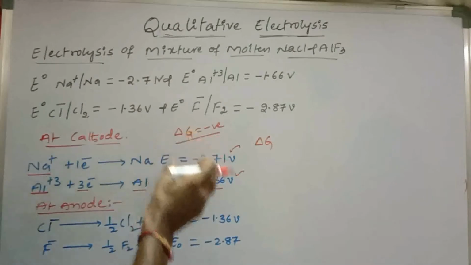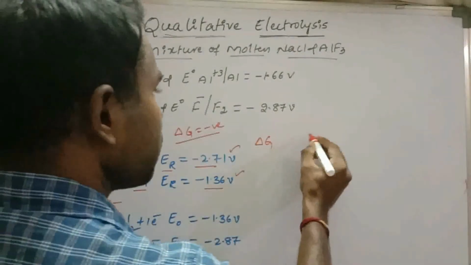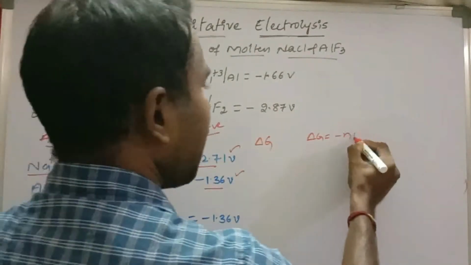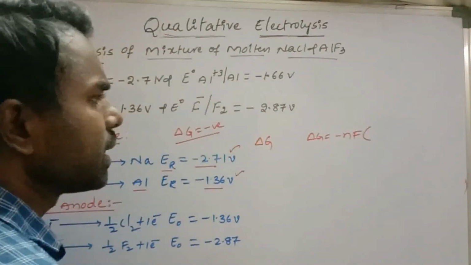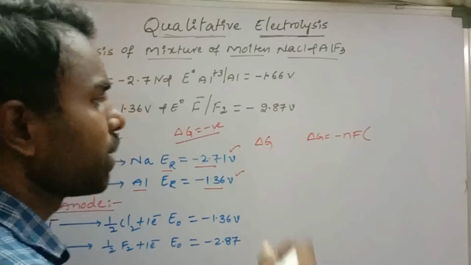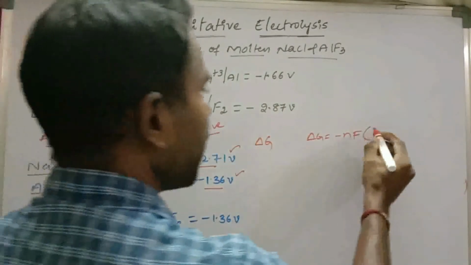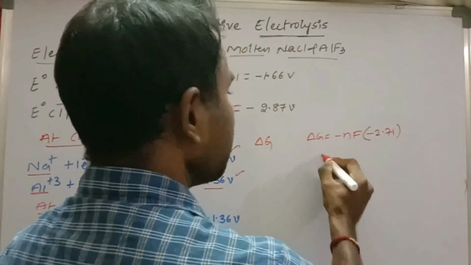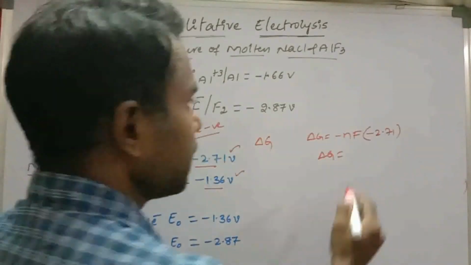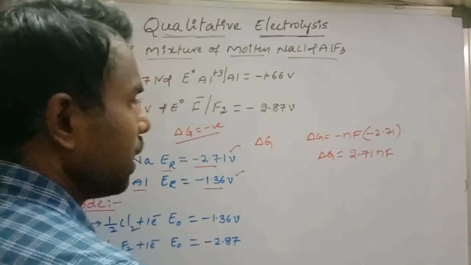Let me calculate delta G for the first and second processes. The formula is delta G equal to minus nFE cell; we will discuss it in the electrochemical cell topic. For sodium, the reduction potential is minus 2.71, so delta G equals minus into minus, which is plus 2.71 nF.